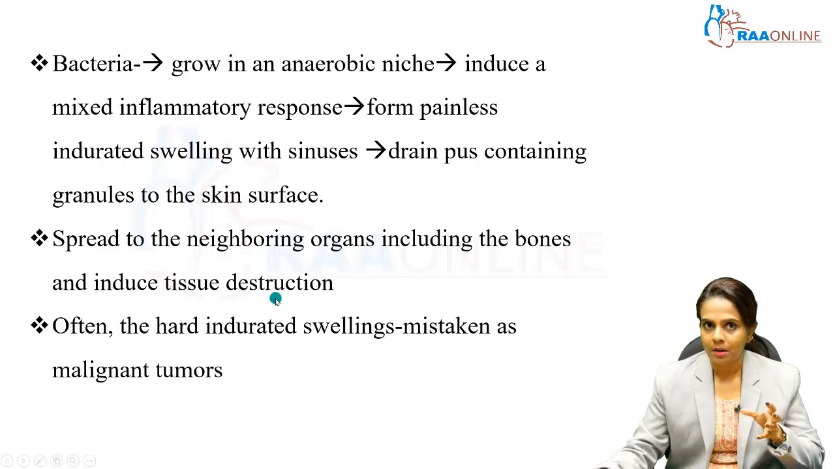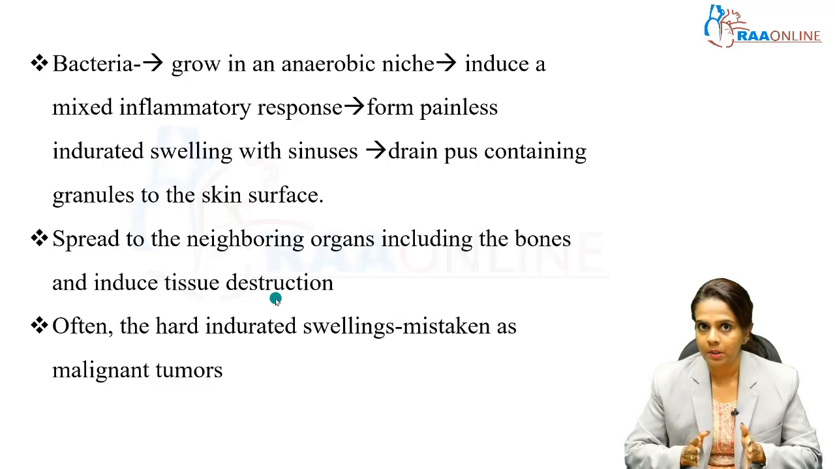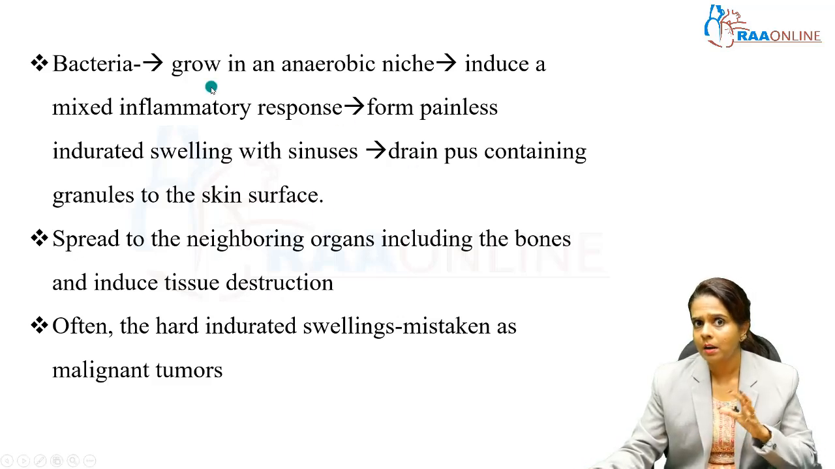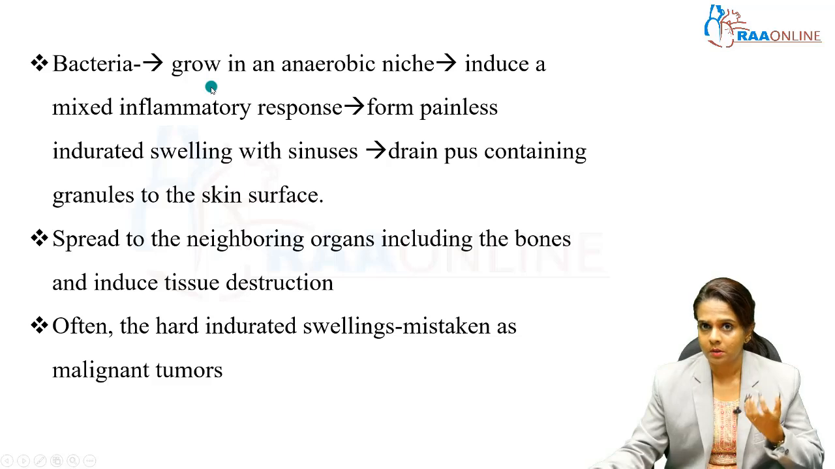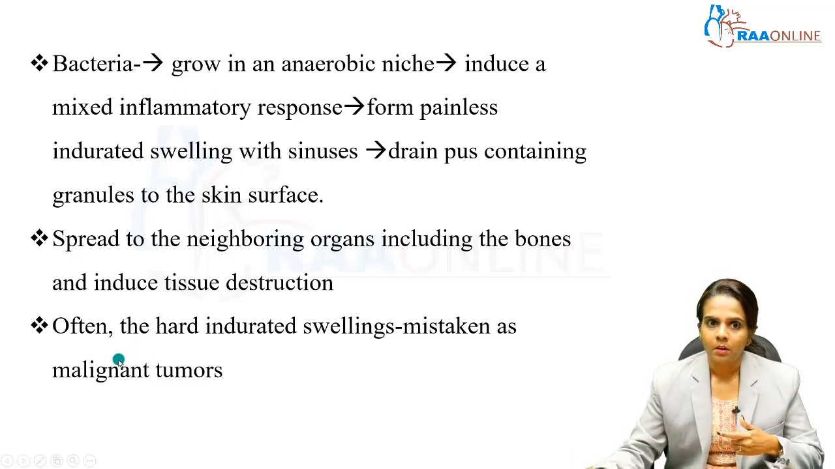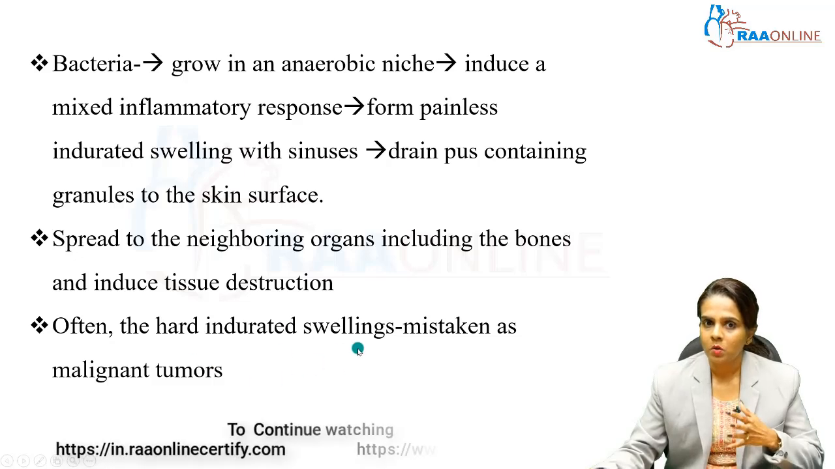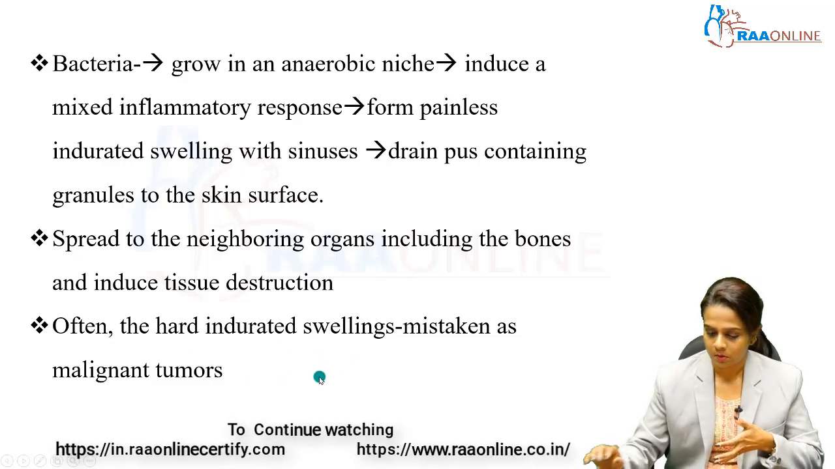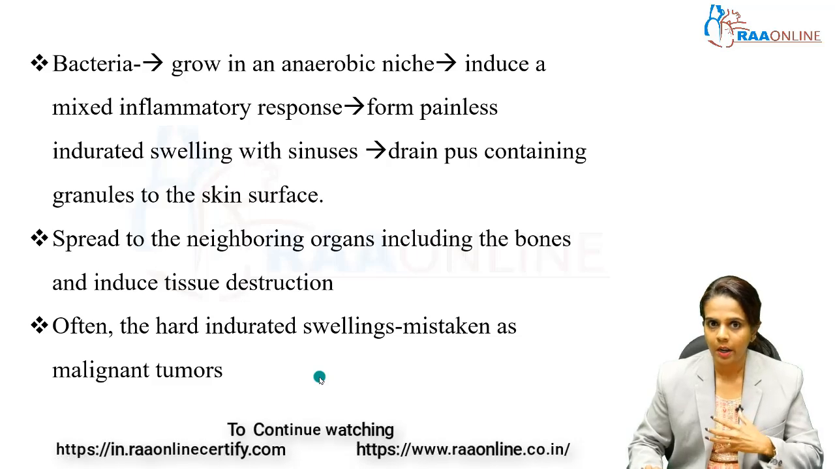So initially the bacteria bridge a gap between the epithelial cells and the mucosa and grow in an anaerobic niche because it is an anaerobe, and it induces a mixed inflammatory response and forms a painless indurated swelling. The three things you have to remember are the sinuses, the discharge that contains granules, and finally the spread to adjacent areas including bones, which induces tissue destruction. Often the hard indurated swellings are mistaken as malignant tumors, but this is a painless, hard, indurated swelling.